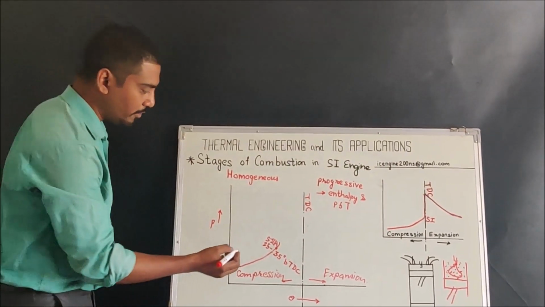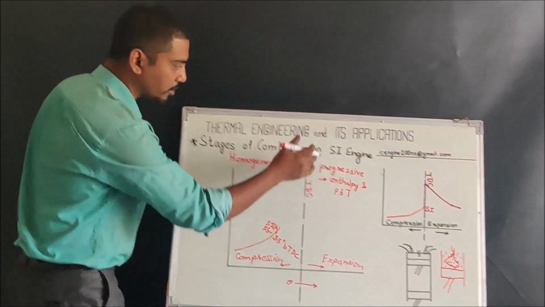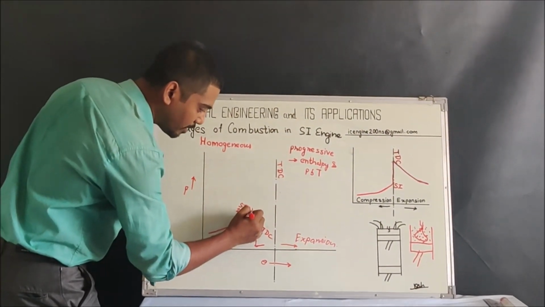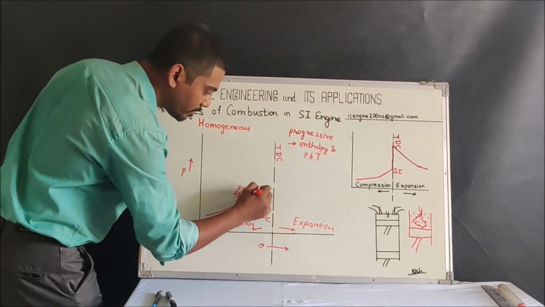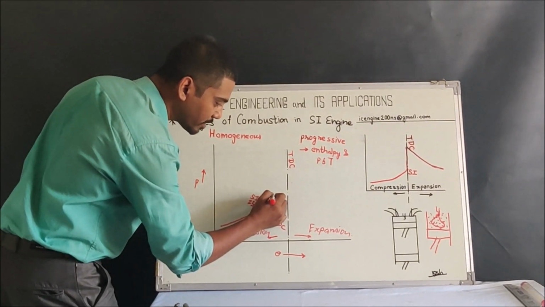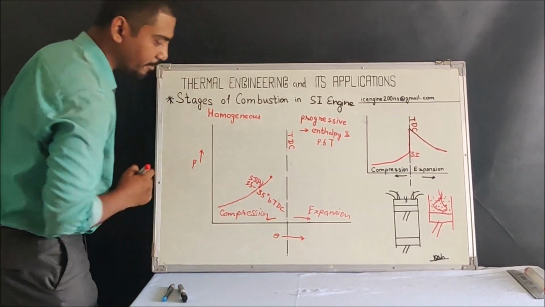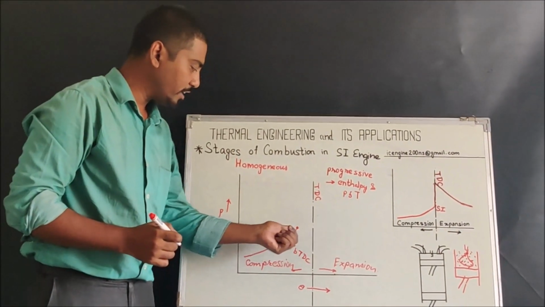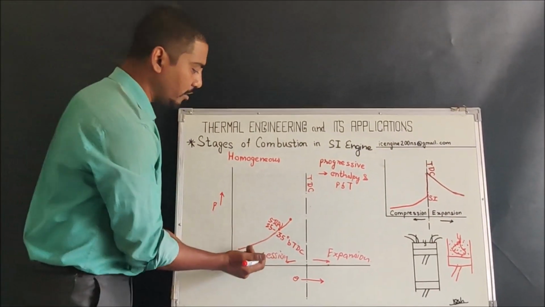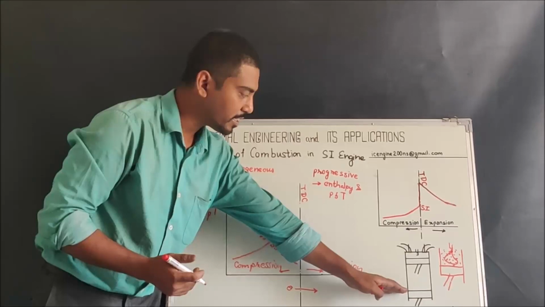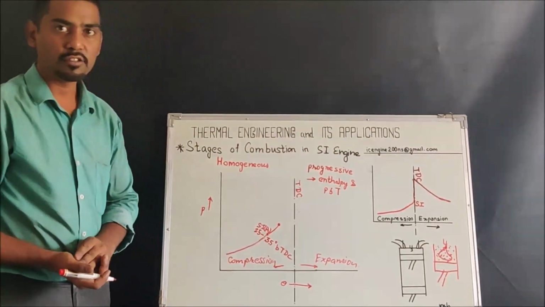place. So even after spark ignition is given, because of these certain factors, the time required to reach the self-ignition temperature is delayed, and consequently the pressure is also rising due to the movement of the piston, as the piston is moving upward in the compression stroke.